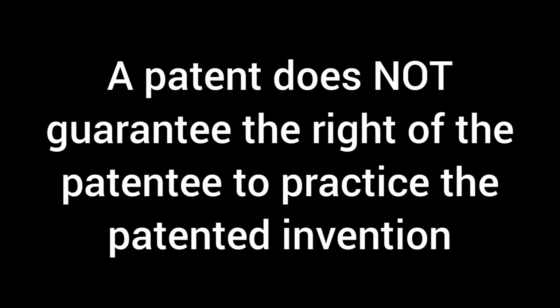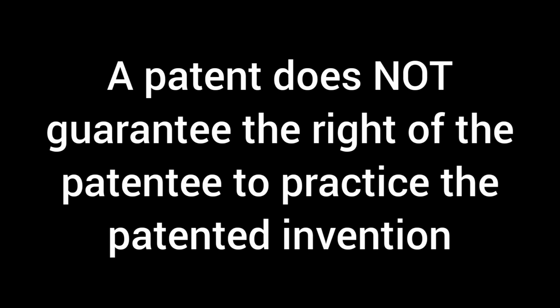But in order to make a mobile phone with a camera, Jill will first and foremost have to go through steps 1 and 2, and like we already know, steps 1 and 2 are Jack's patented invention. So this means that Jack is going to be able to stop Jill from manufacturing mobile phones with cameras as long as his patent does not expire. And all that Jill can do with her patent is that she can stop Jack from making an improved version of the mobile phone and selling it.